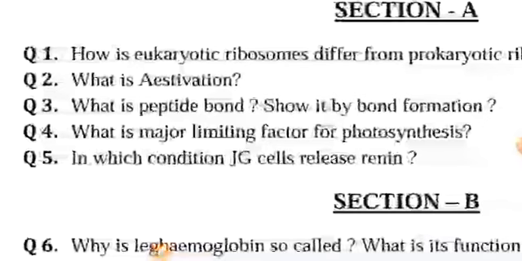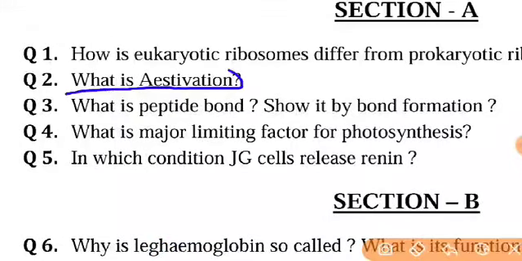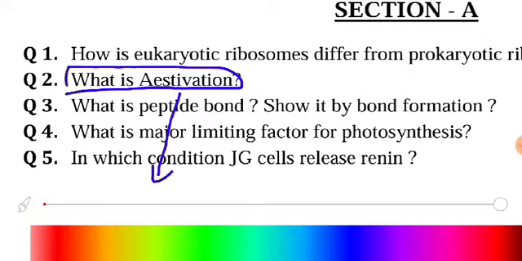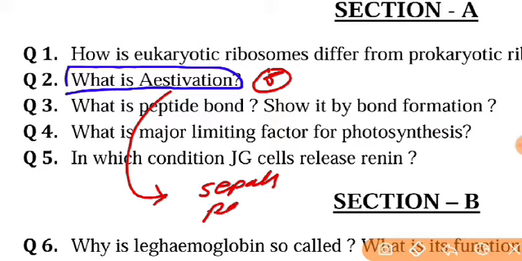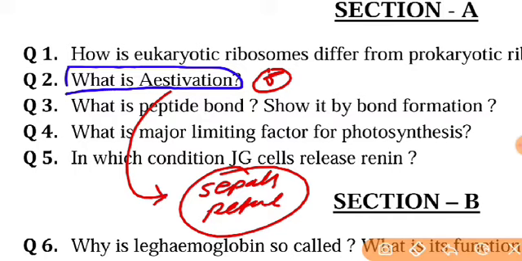The next question is estivation. What is estivation? Listen, estivation in biology has basically two meanings. The long summer sleep of animals is called estivation. But here, this is from your chapter 5, Morphology of Flowering Plants. The arrangement of sepals, petals and floral leaves inside the flower bud is known as estivation.